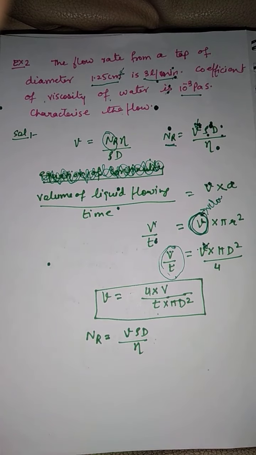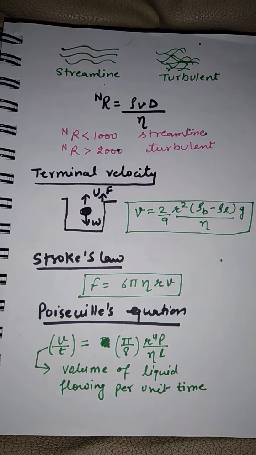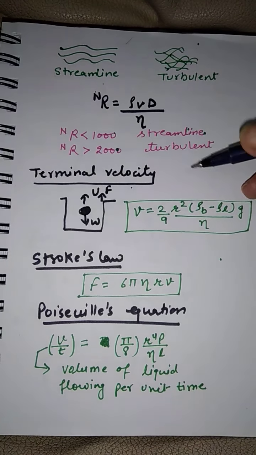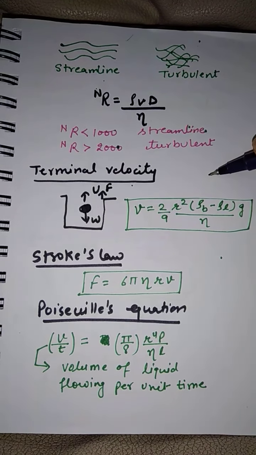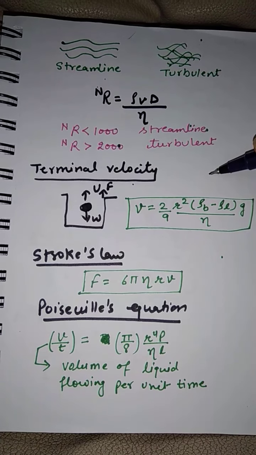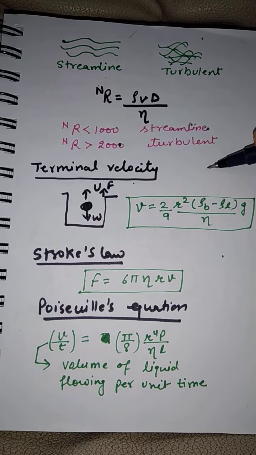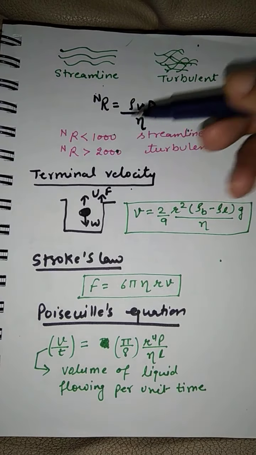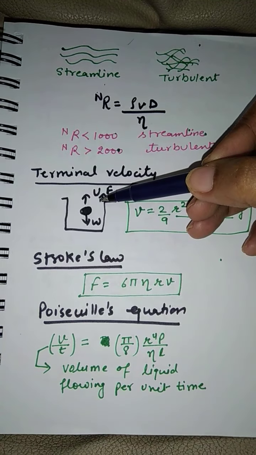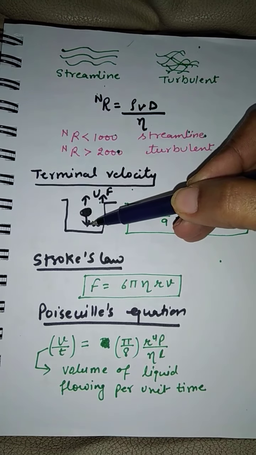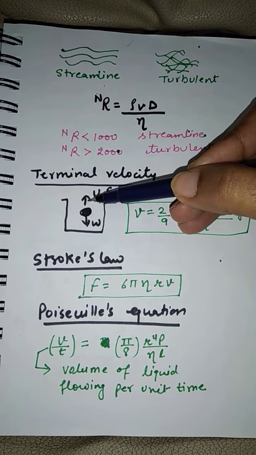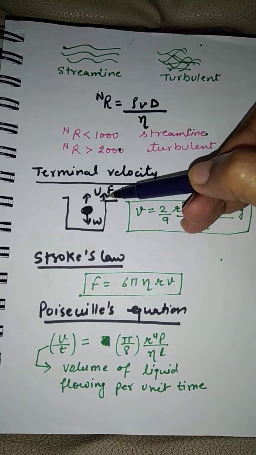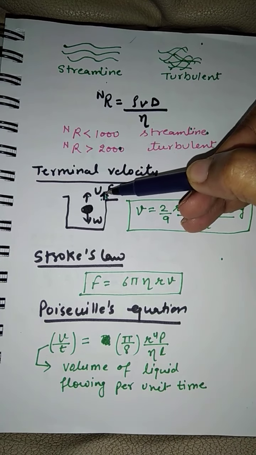Next property which we have learned is terminal velocity. Terminal velocity is the maximum velocity which a body acquires when it passes through any viscous medium. It is somewhat similar to Archimedes principle, where weight of the body is balanced by upthrust. But in this case we also have to consider the viscous force given by the fluid.